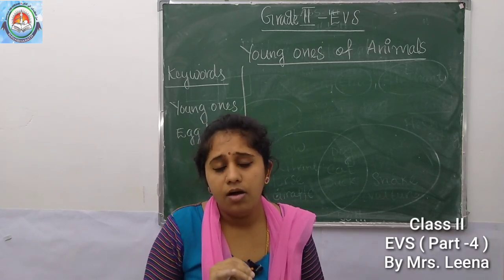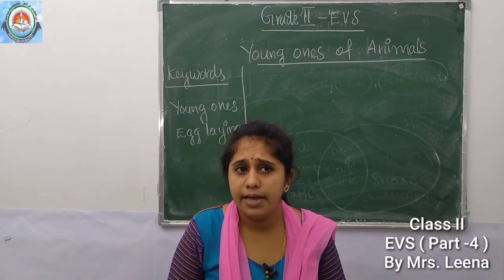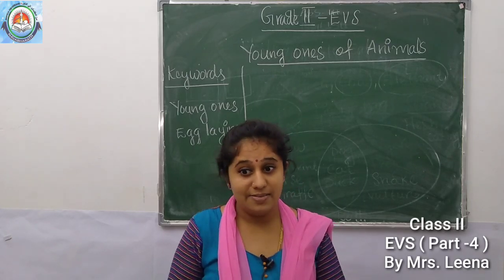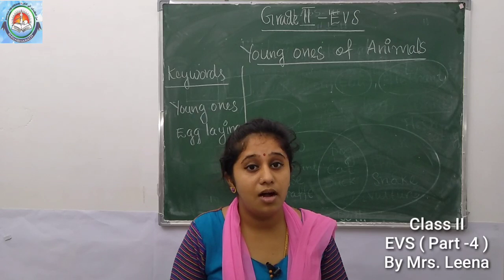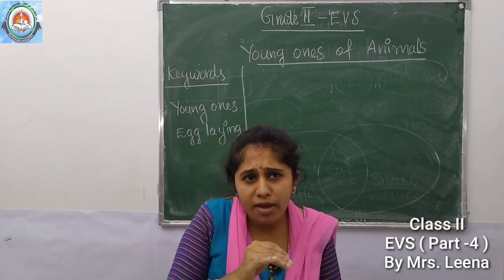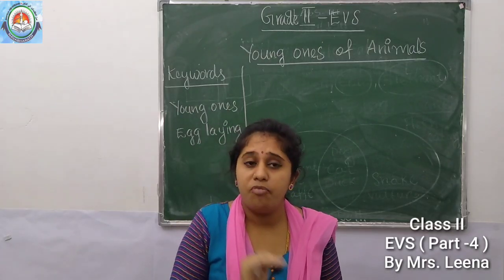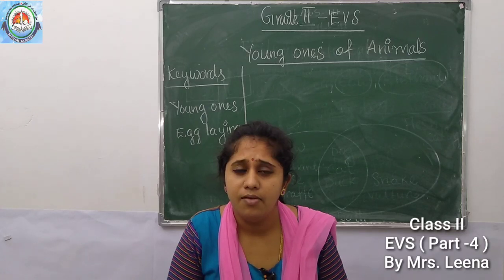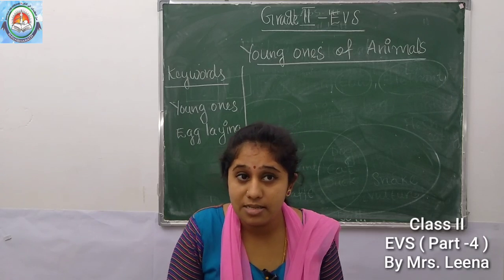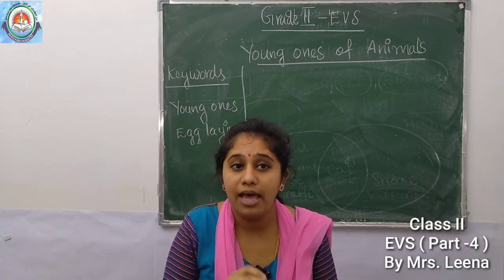Okay, so now say, children, what is a baby dog called? Yes, very good. A baby dog is called a puppy. Yes, the puppy is the young one of a dog, isn't it? Then what is the baby of a cat called? Yes, the baby of a cat is called a kitten. Kitten is the young one of a cat.